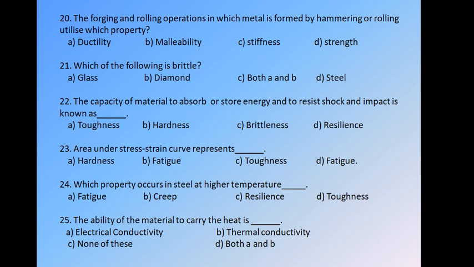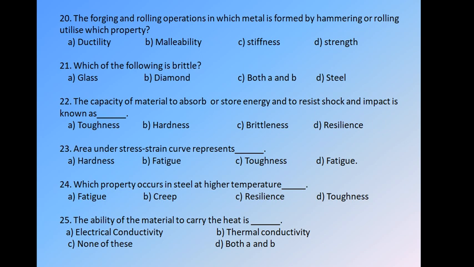Question number 24. Which property occurs in steel at higher temperature? We have options: first fatigue, second creep, third resilience, fourth toughness. As I said earlier, fatigue is with repeated loads. Creep is a mechanical property. Toughness is the absorption of energy. Creep is plastic deformation at high stress and at high temperature. So the answer is creep.